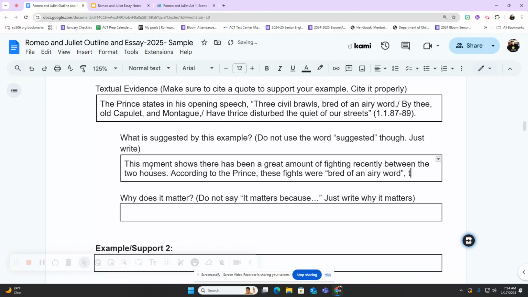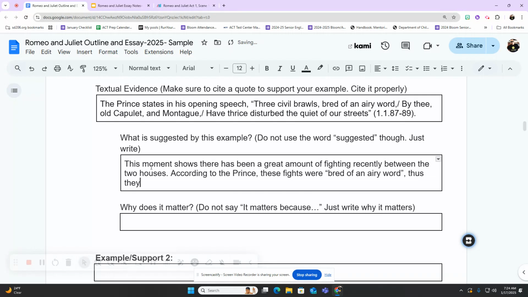Thus, they began over petty insults or comments. All right? So ignore the bell there. So I just wanted to give you an example of how to write what is being suggested. Just recap or talk about this quote and what is being suggested by that quote.